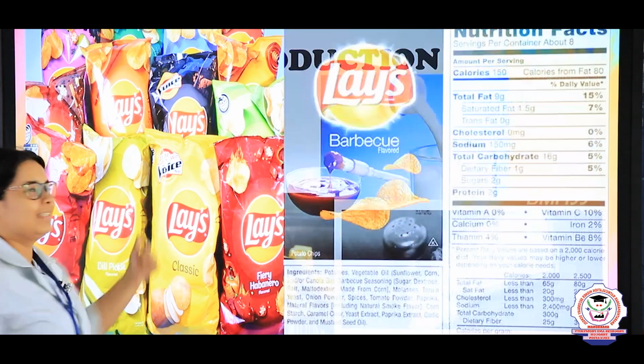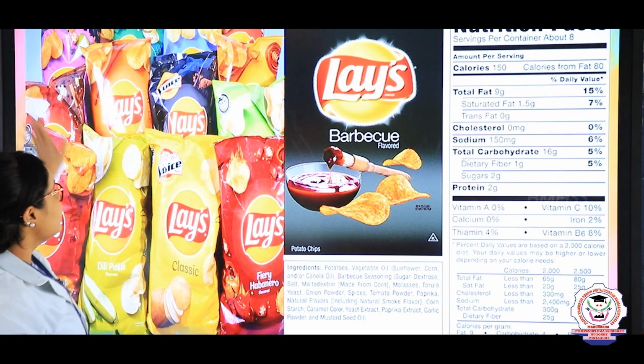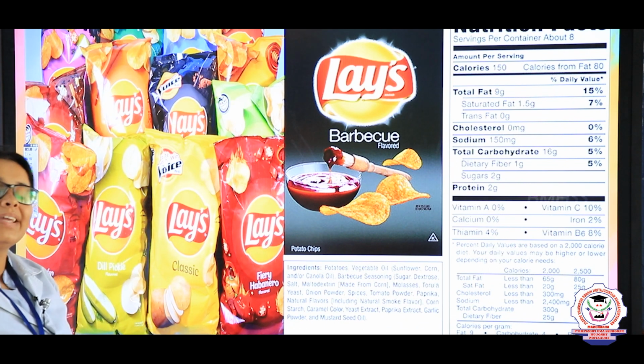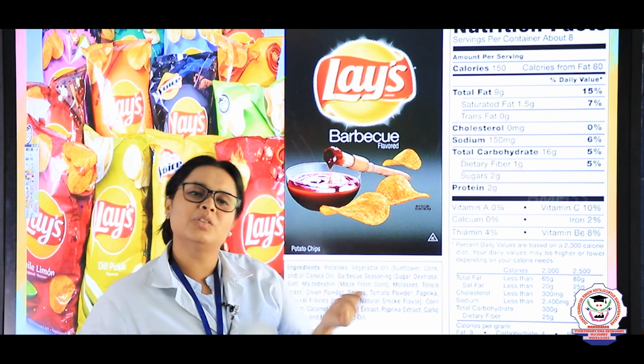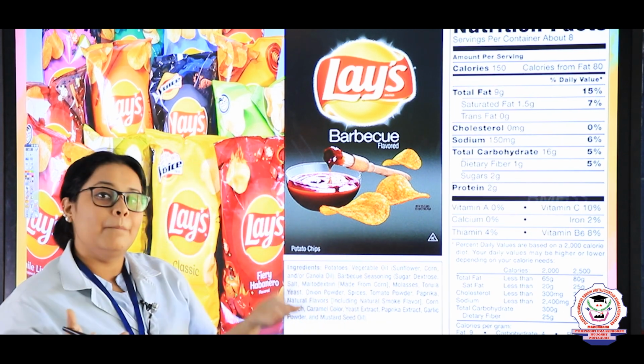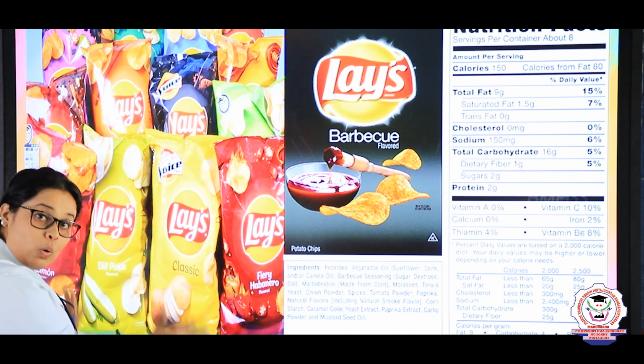Food you will not eat, but this confirm you will eat. So these are the Lay's packets. So main thing in Lay's packet, what you are seeing? There is potato chips, right? In the potato chips, there will be different kind of masalas, but it is known as potato chips only.